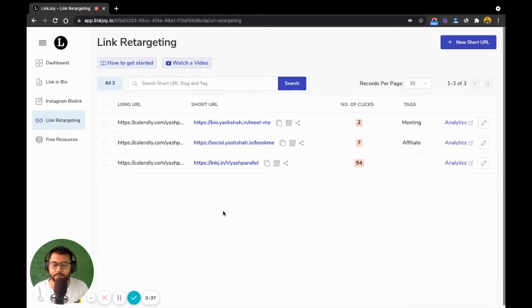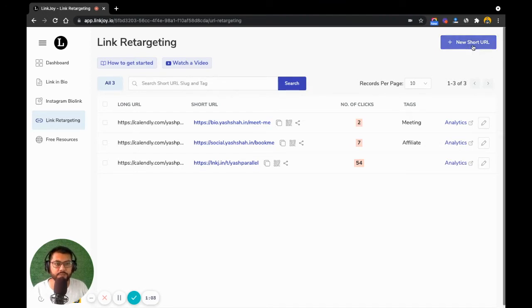But we're going to primarily talk about two use cases today. The first one is that you're an affiliate for a software or for an e-commerce website, and you want to use link retargeting on your custom domain to create a custom audience for yourself as well, and at the same time maintain your brand in front of your audience too.